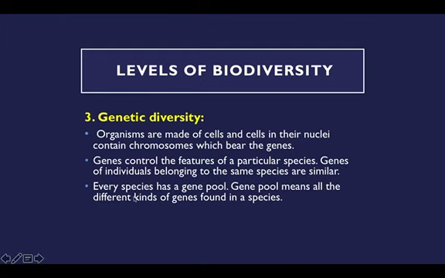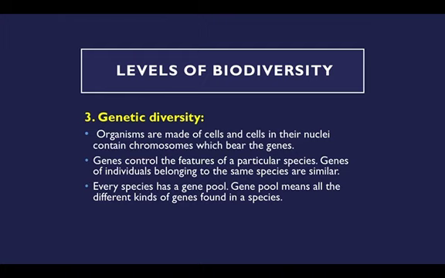So the third point is that every species has a gene pool. We have to remember that the gene pool is all kinds of genes found in a particular species. For example, if you take humans, then one person will have slightly different genes in his genome from another person.